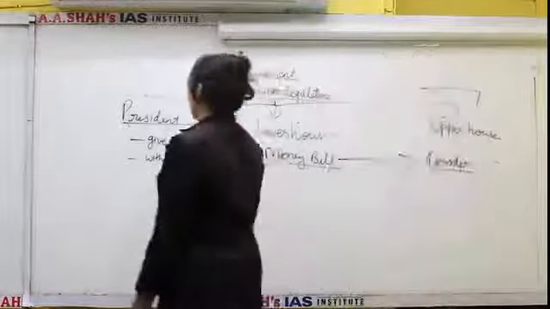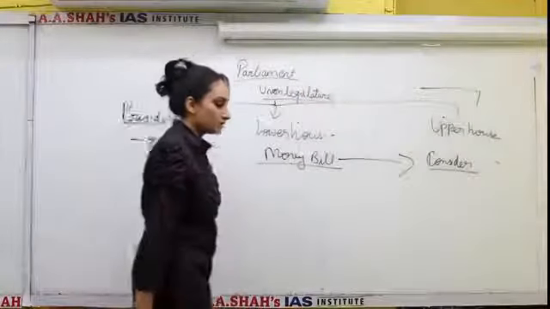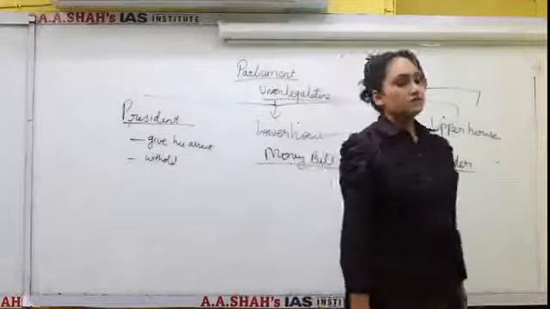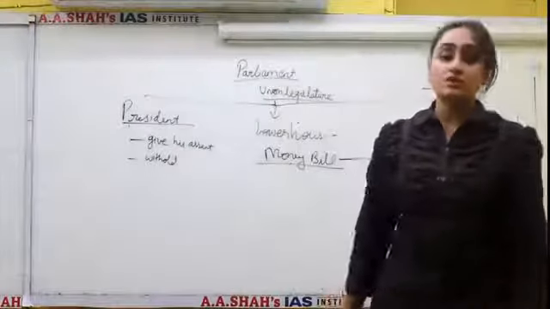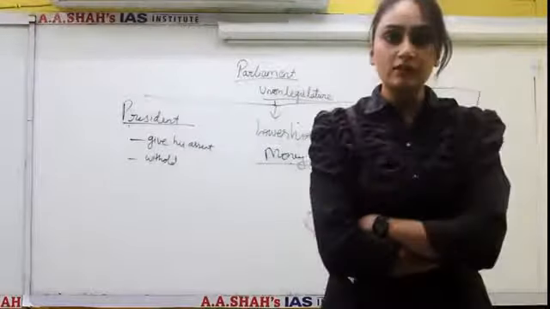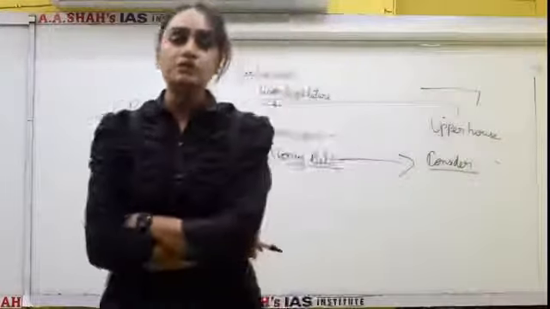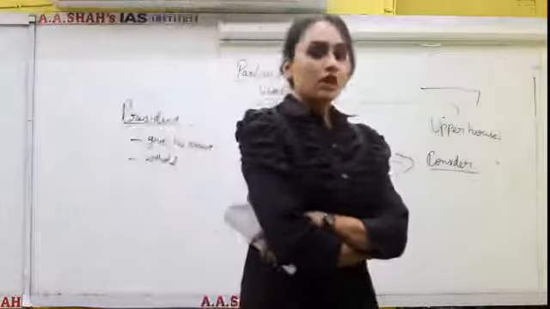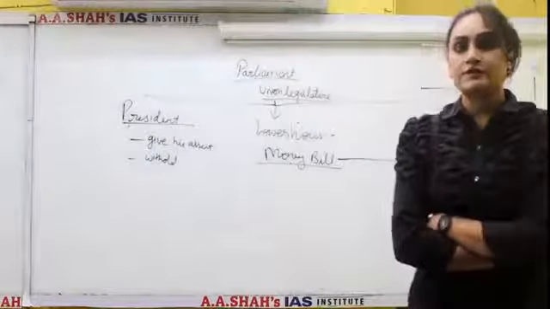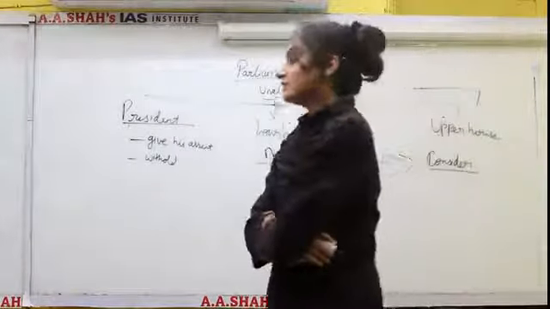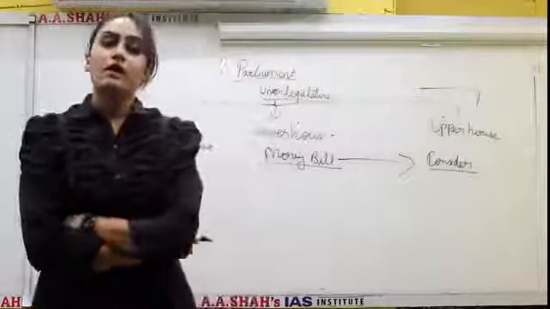Okay, now what happens if Rajya Sabha rejects the bill? The question arises. If the Rajya Sabha rejects the bill or does not return the bill within 14 days, the bill is deemed to be passed by both the houses and it is sent to the President for his consideration. And when the President gives his assent to the money bill, it becomes an act.